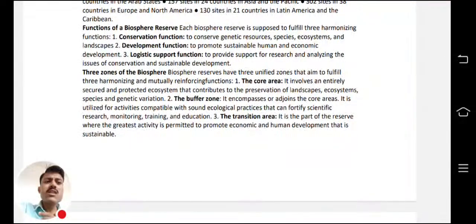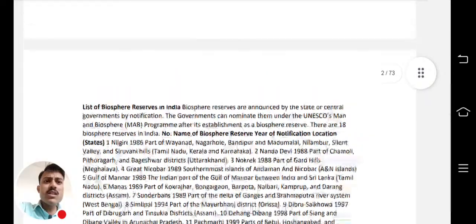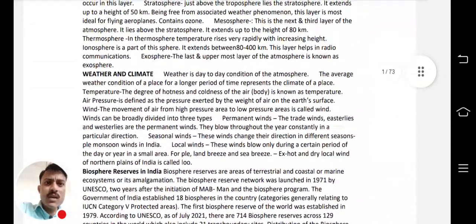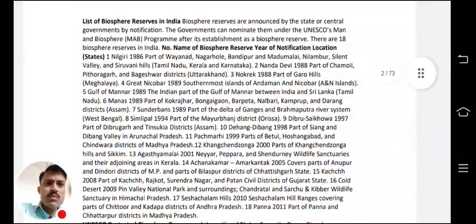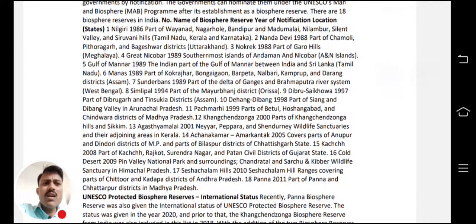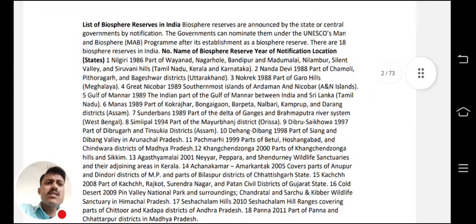Three zones of biosphere reserves, like core area, buffer zone and transition area. Recently in our state public service commission, a question was asked about this zoning of the reserves. Now the list of the biosphere reserves in India. Okay, this is a list of the biosphere reserves, names, year, and in which state they are located. In this one paragraph, almost every biosphere reserve is covered.